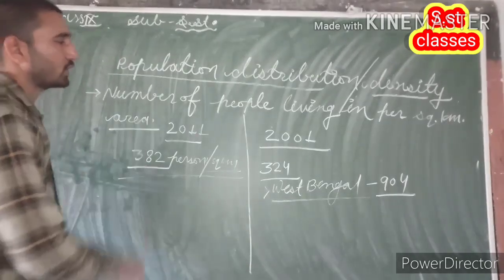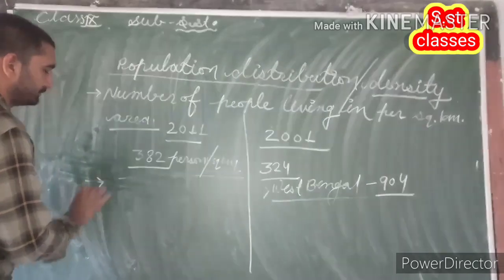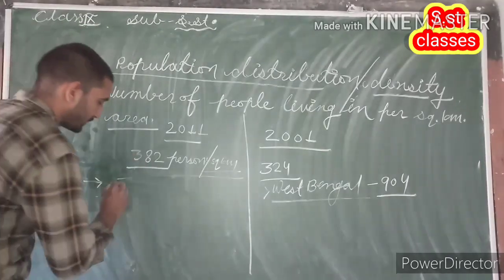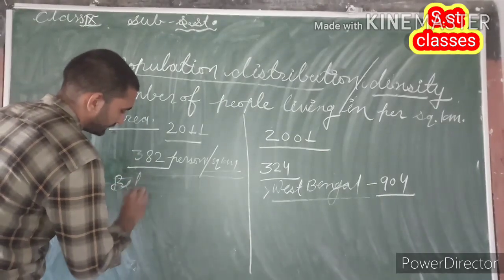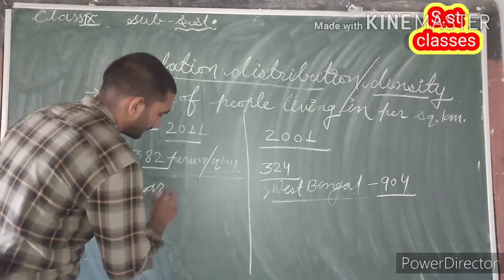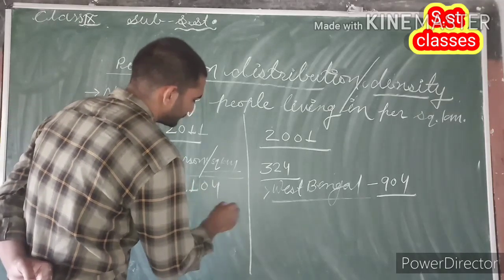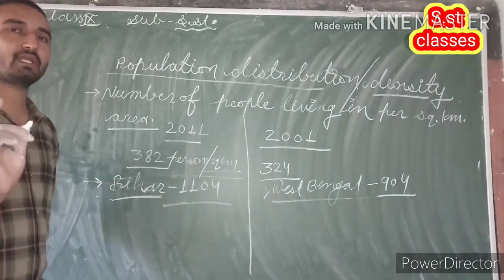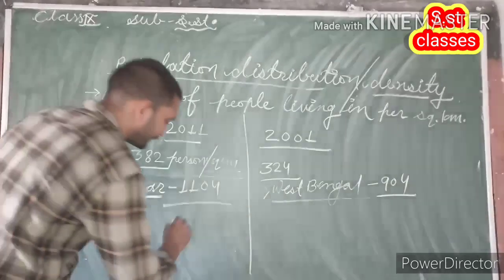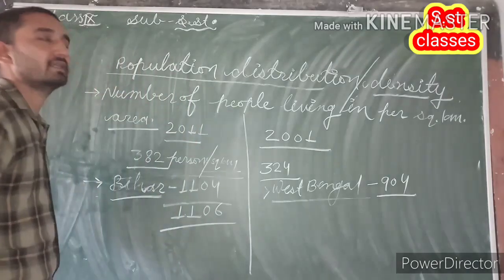According to the census of 2011, the state with the highest population density is Bihar, with 1104 persons per square kilometer according to the authentic RBSE or NCERT book. If we talk about re-estimated data, then it is 1106.